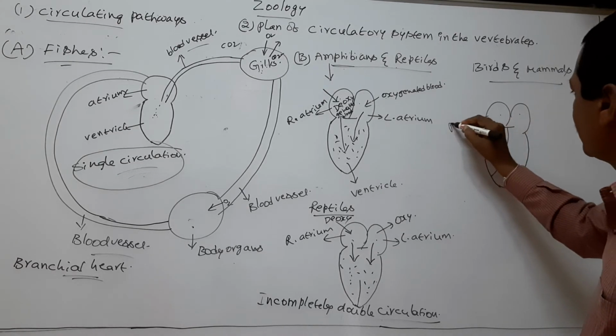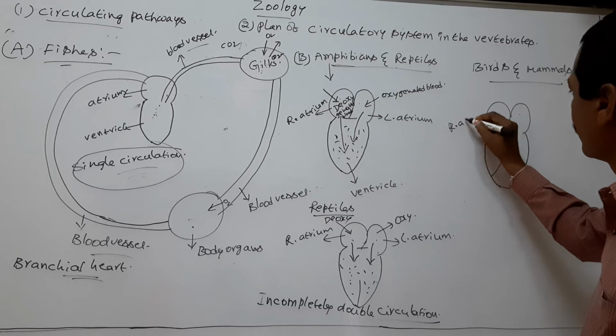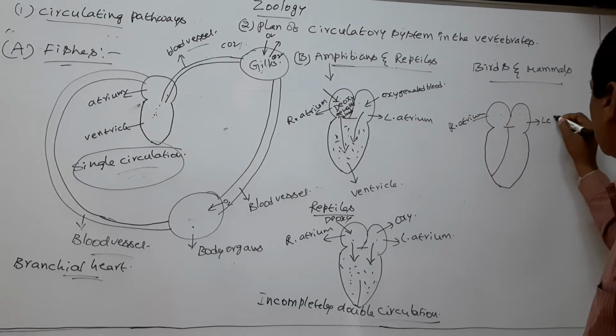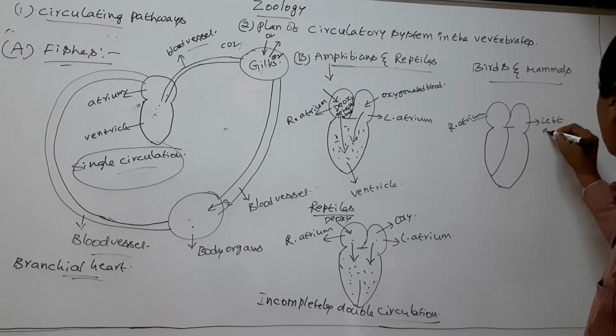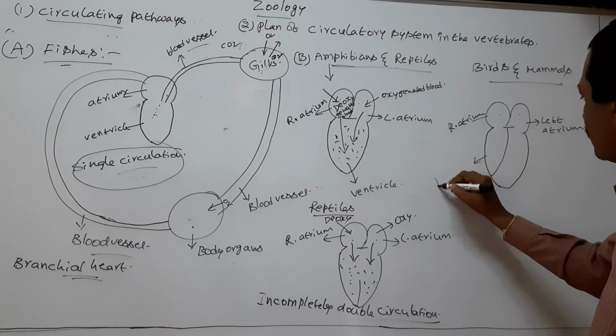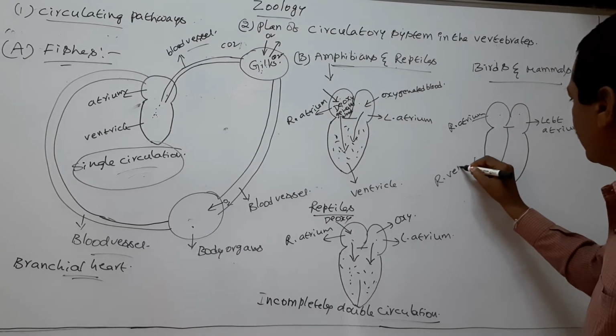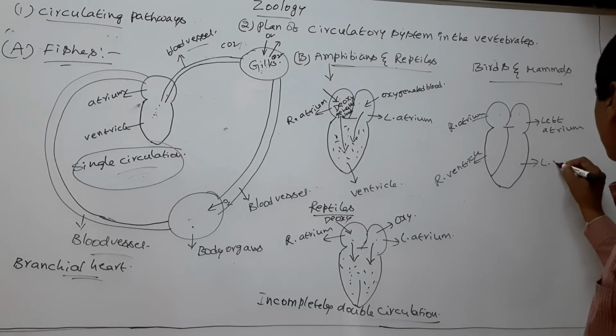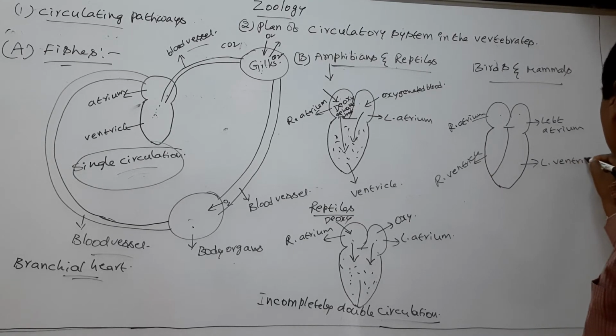This is the right atrium. This is the left atrium. This is the right ventricle. This is the left ventricle.